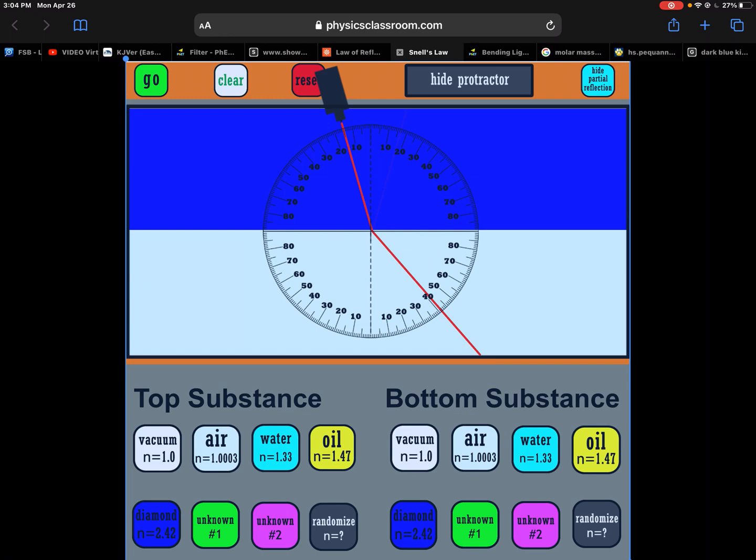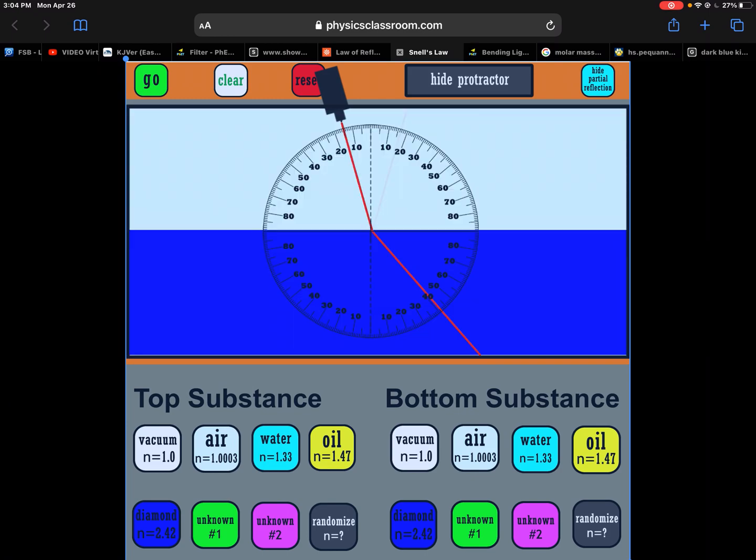And like I said, if I swap these and put air on top and diamond on bottom and do this again, in this case, it's moving from a medium where the speed is going to slow down because it's moving from air into diamond. The refracted angle is a lot lower, so the light ray is going to bend towards the normal line there because the angle is a lot less. My refracted angle in this case would have been about 7 degrees.